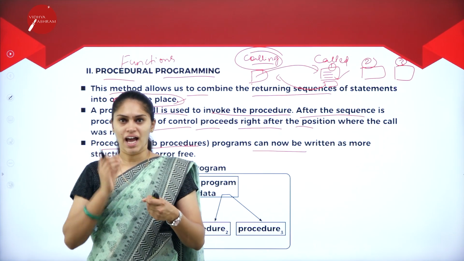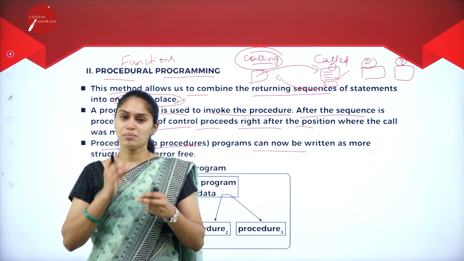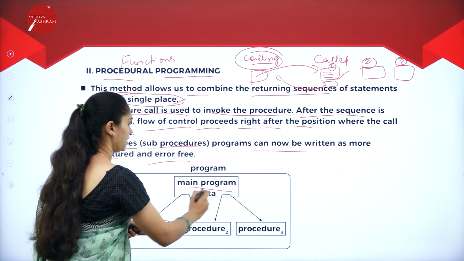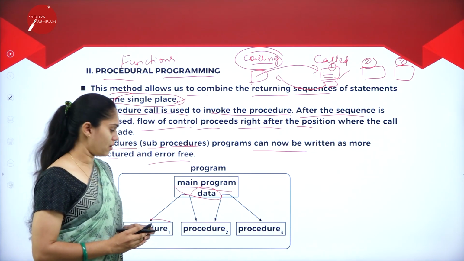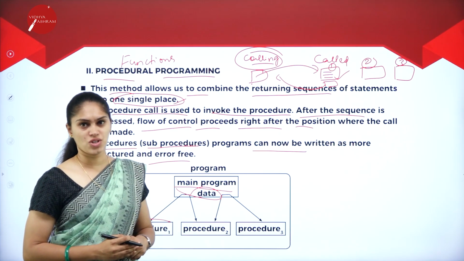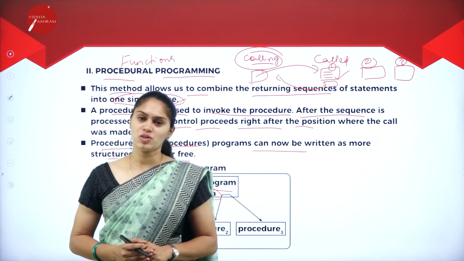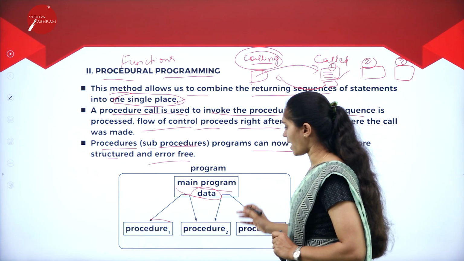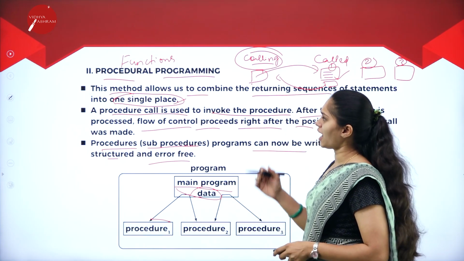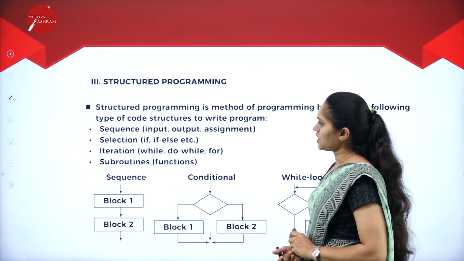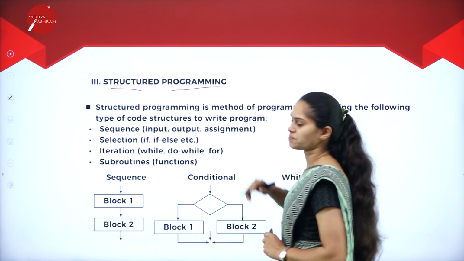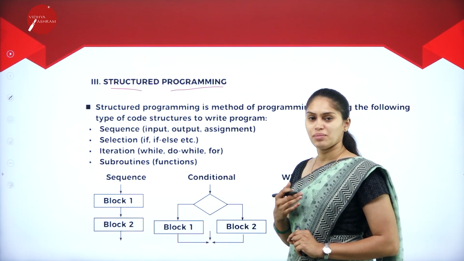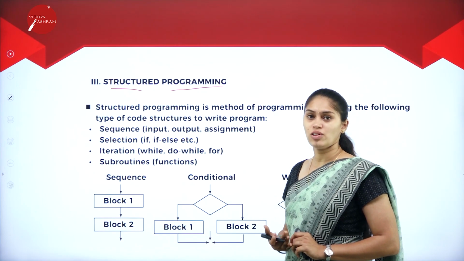And that will be structured. Structured in the sense what? We have a plan and we are writing that program for a particular purpose. So if you look here, we have a main program whose data will be divided into a number of procedures. When it is divided into a number of procedures, each will perform a particular task and send the result back to the main function. That is regarding procedural programming. Next we have structured programming. Unstructured, in the sense what? Trial and error method. So without any planning we are just going to write a program.